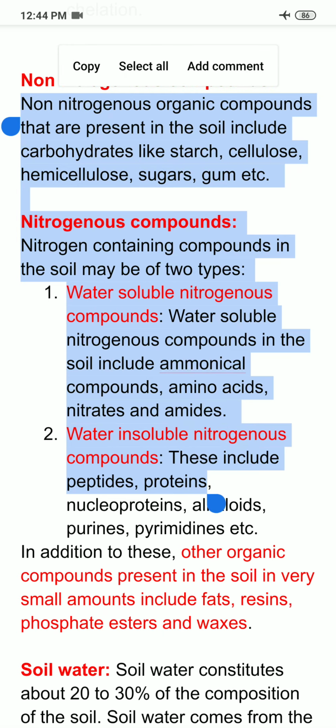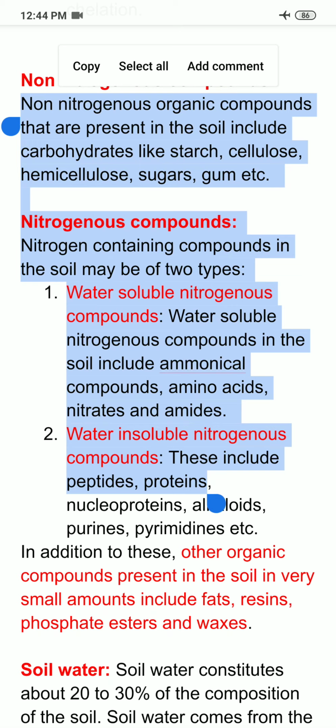Peptides, what are peptides? Peptides are formed by linking different amino acids. For example, if I link one amino acid with another amino acid, then that would be called a dipeptide. If I link or join three amino acids, then they would be known as tripeptides.